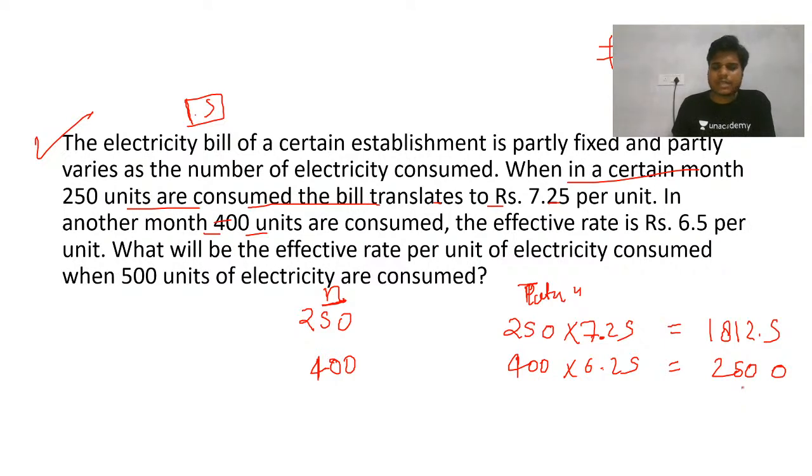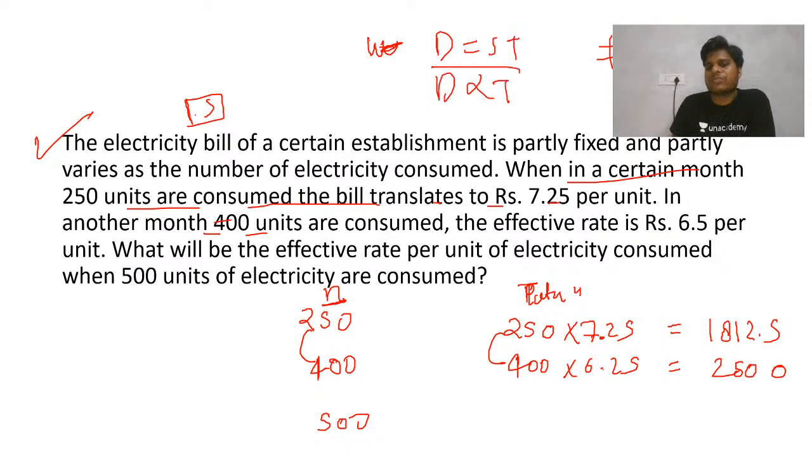Yeah, thanks Ashish. Okay, so this thing is there. Now what we need for the answer is for 500. So just check, find the... these types of questions are called direct relation. Generally we see direct proportion, like D equals S times T. So distance is directly proportional to T, but this is not directly proportional. Whenever you have this kind of thing, like 25.